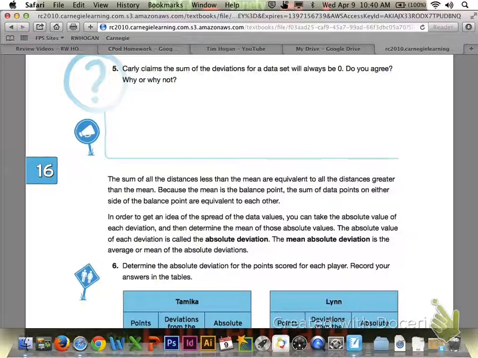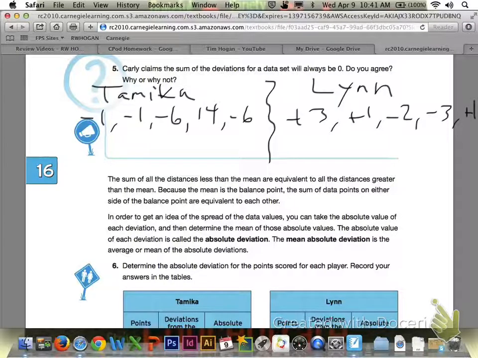Let's turn to page 1098 and take a look at number 5 up at the top. Carly claims the sum of the deviations for a data set will always be 0. Do you agree with Carly's statement? Why or why not? Go ahead and answer that question with your group members. I thought it would be easiest for number 5 to actually write down the deviations for both girls from the tables that we used on the previous page, 1097.